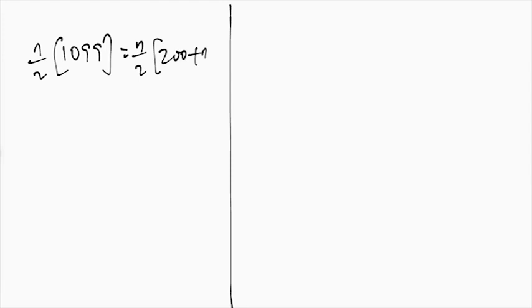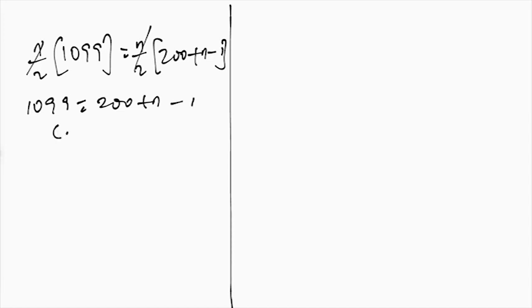And when we do that, we have n over 2 into 1099, which equals n over 2 into 200 plus n minus 1. Then we can now simplify to find our n. So this, automatically we take out this. Then we have 1099 equals 200 plus n minus 1. And then we can find n.